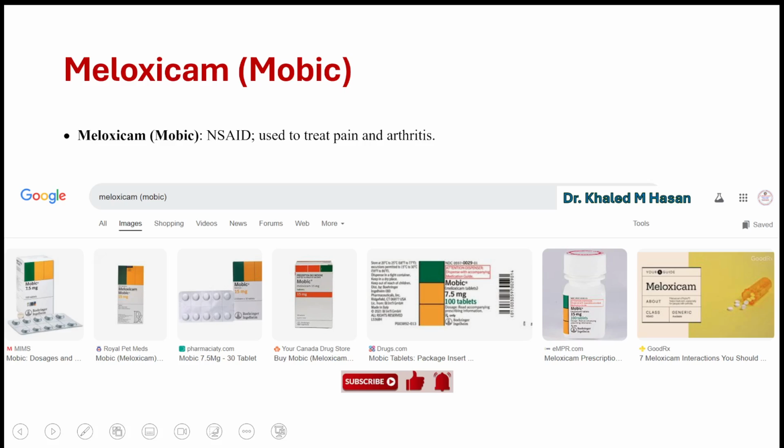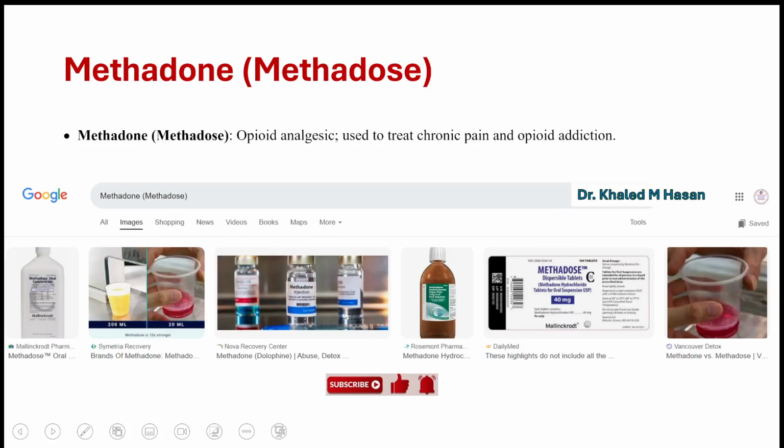And then we also have on this list Methadone, or Methadose, which is an opioid that is used for both chronic pain and opioid addiction. Oh, this is some serious stuff. And this brings up a really important issue of balancing the benefits of a medication with its potential risks.